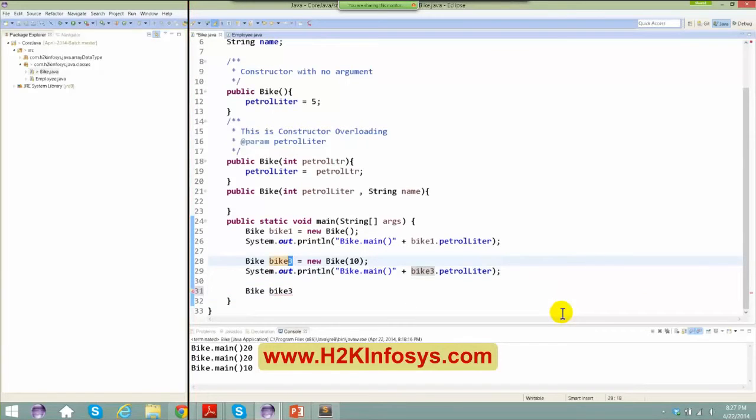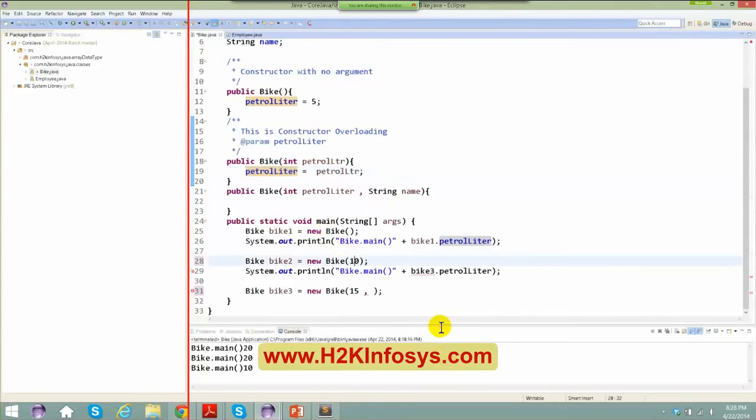Let me just say bike 2 equals new bike, and I'm going to say here 15 comma. Now what happens during runtime is you pass this value. When you say new bike, at runtime, the moment you create this, it goes to this constructor, and ultimately you use this value to initialize the instance variable of the particular class.